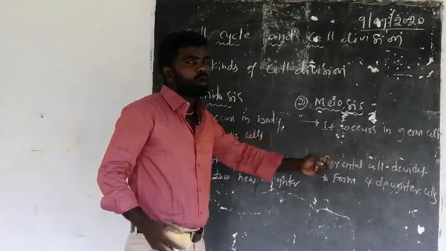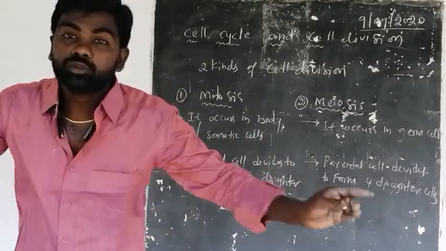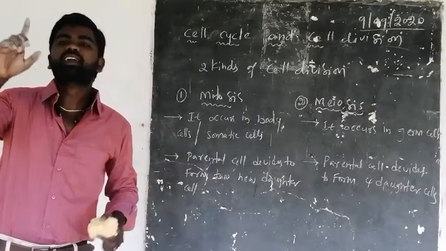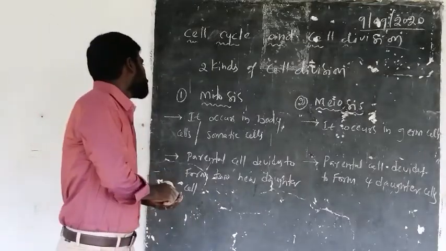In meiosis, one parental cell divides to form four daughter cells, whereas in mitosis, a single parental cell divides to form only two daughter cells.